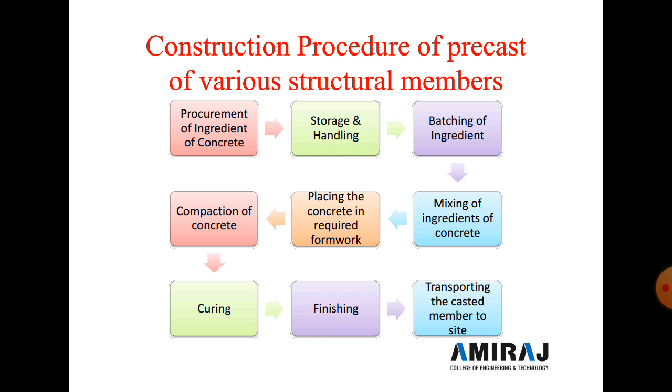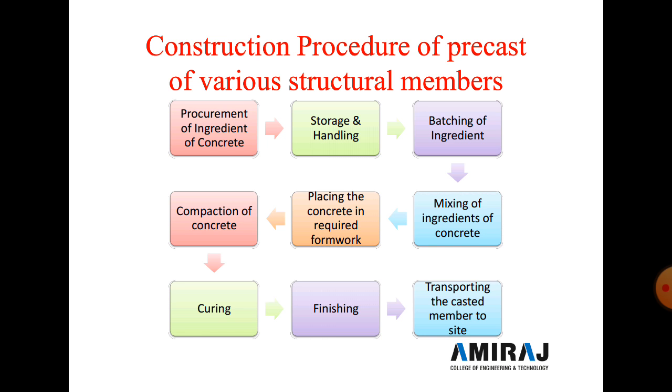So here beam, column, slab, all the formworks are already prepared in a factory, and then after preparation, mixing material is poured in a formwork, and then after compaction of the concrete by the vibrator or a surface vibrator. Which type of vibrator is required depends on the type of component.